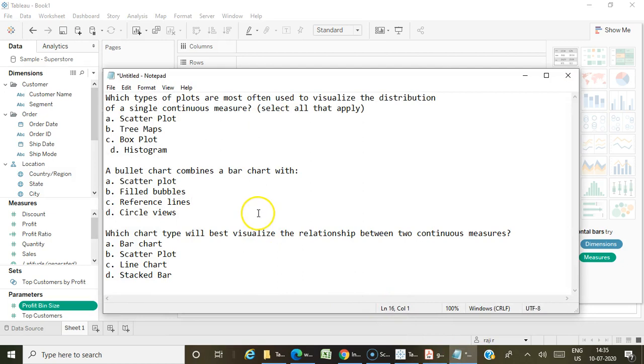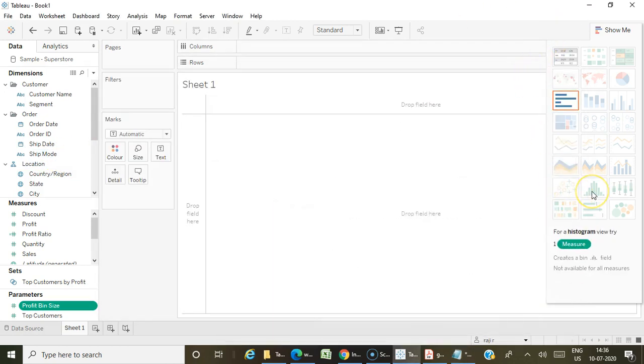For example, some sample questions I have taken. So which type of plots are most often used to visualize the distribution of single continuous measure? So they are asking like only with the single continuous measure. So what all the graphs you can choose. So we already know like for histograms we just need a single measure. So if you want to create a histogram, you just need a single measure. But along with that, is there any other graph possible with single continuous measure?